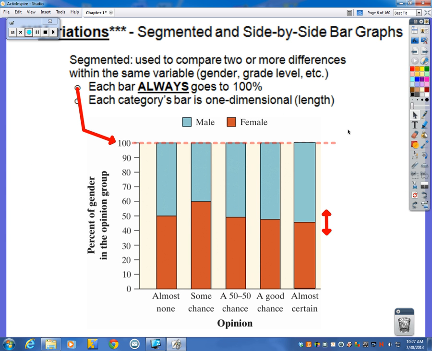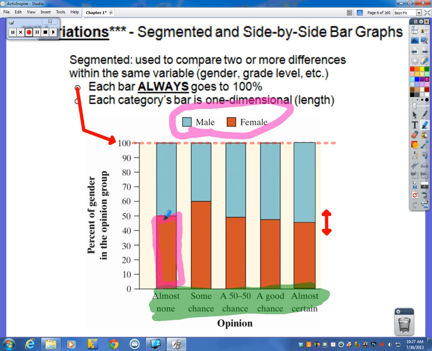Now there's a variation of a bar graph. There's actually a couple variations. One of them is called a segmented bar graph. And you will notice there's kind of two things going on here. We not only have opinions or responses from individuals, but we've also taken all of those responses and broken them down by gender. So you can see that roughly 50% of females said almost none to whatever this question is, and the other 50%, males, said almost none in this case.